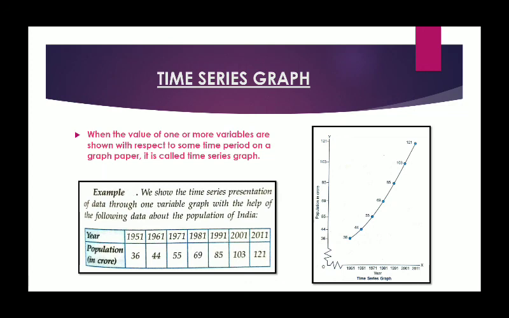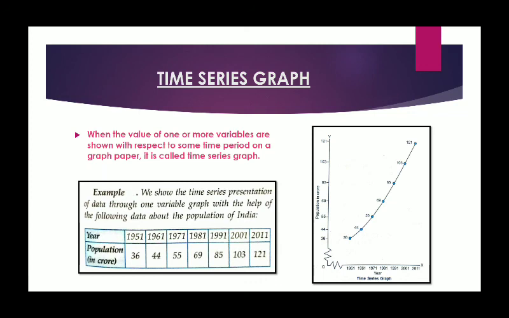If I put these corresponding points on a graph paper, an upward rising curve is drawn, and that curve shows that population has been increasing from 1951 to 2011, and the points which we draw here depict the information.